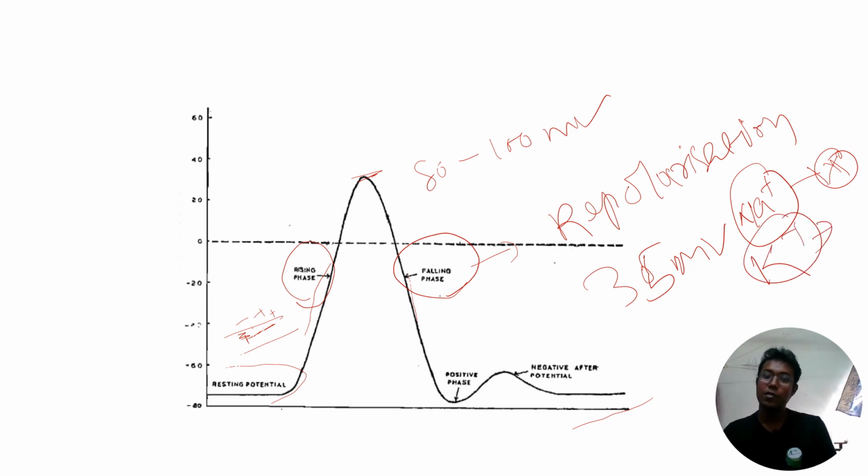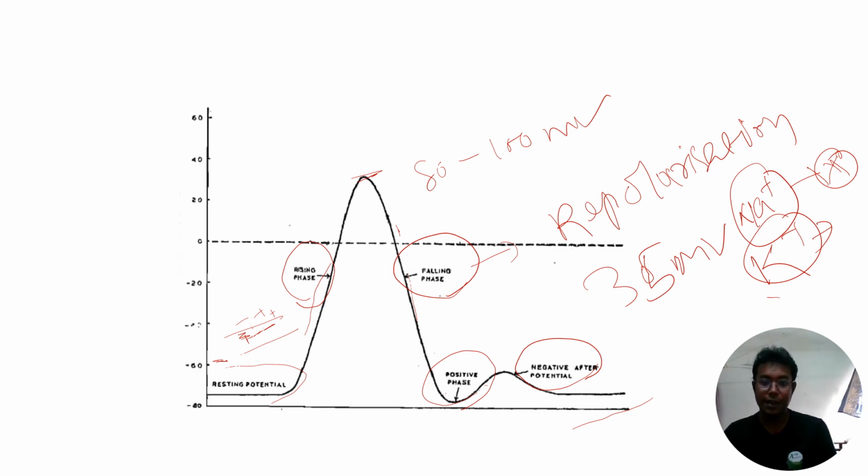Again, there are two terms we are getting: positive after potential and negative after potential. Remember both. This is the minus condition, minus 70 millivolt, and in both positive after potential and negative after potential, the potential is minus in nature. Then what is the difference? Due to the sudden opening of the potassium channel, a maximum number of potassium ions will come inside. As a result, the inside becomes heavily negatively charged, and the potential will come down as compared to the resting potential.